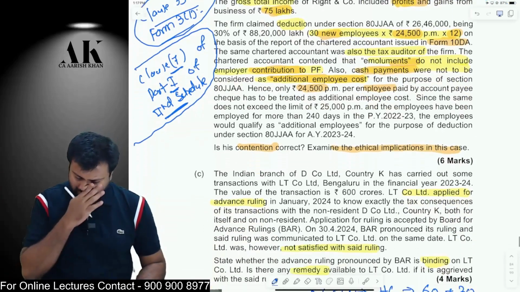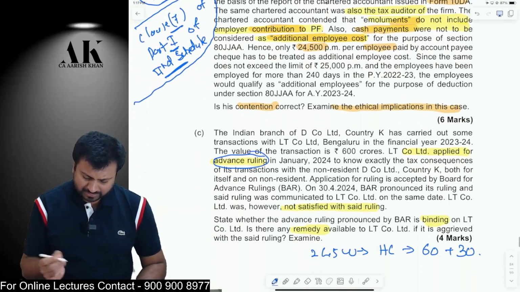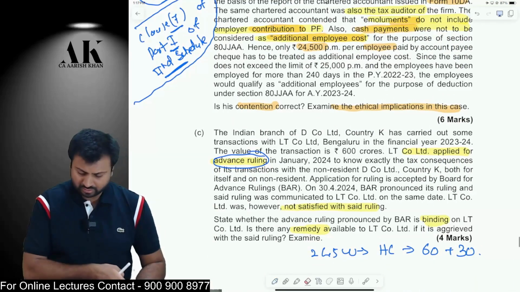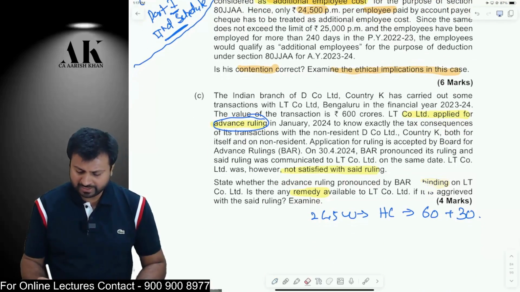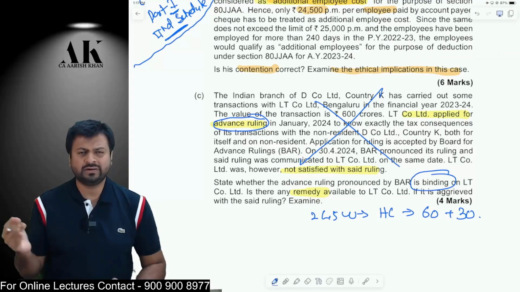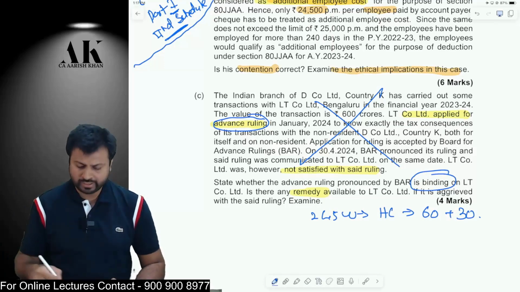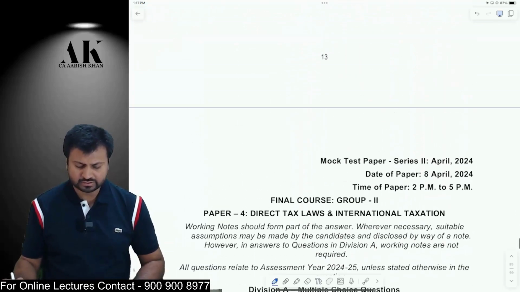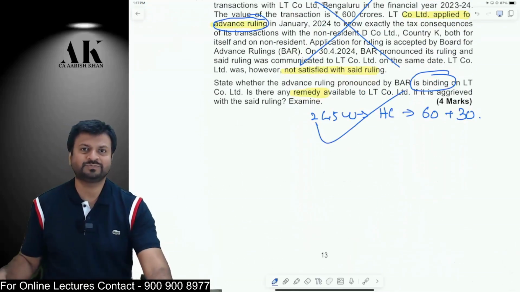One last question we have done earlier. There is an advance ruling, which has passed an order, and you are not happy with the order of the advance ruling. Is it binding on you? The answer is no. Advance ruling is never binding on the assessee. You can appeal to the High Court against the board for advance ruling. We have done earlier, within 60 days. We can also get an extension of another 30 days if there is a genuine reason. Okay, so this is what this beautiful paper is all about. I hope it is clear to all of you.